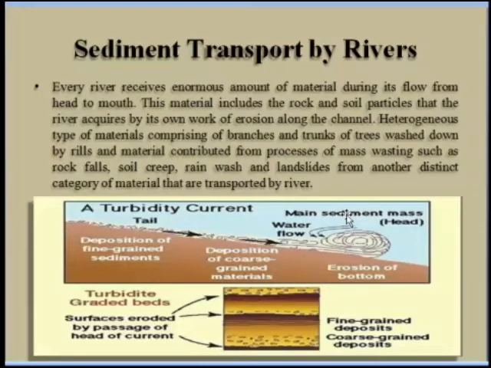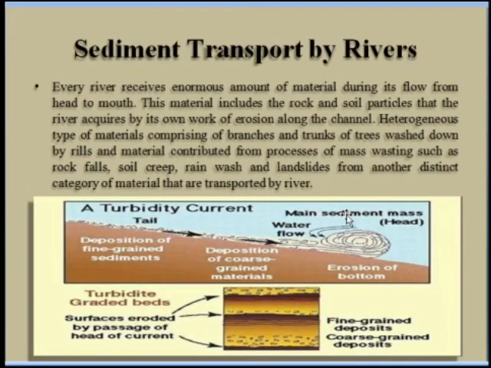Okay, and these materials include rocks, soil particles. Okay, and this heterogeneous type of material comprises branches and trunks of the trees washed down by the rains, and the materials contributed from the process of mass wasting, such as rock falls, soil, landslide, and form another distinct category of the material that are transported by the rivers.